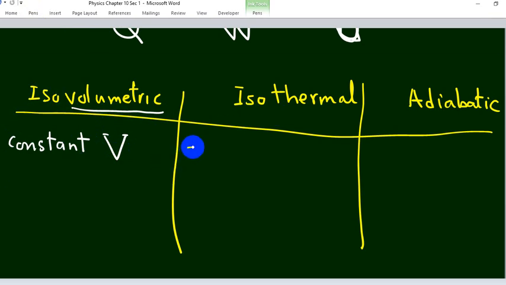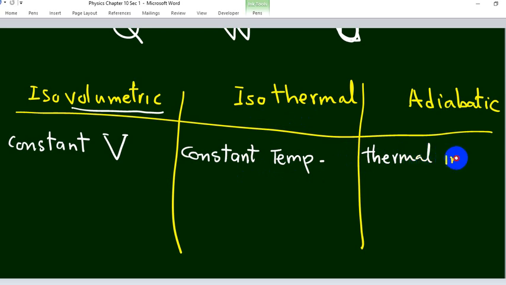Isothermal means constant temperature. So isothermal means constant temperature. Adiabatic means thermally insulated.